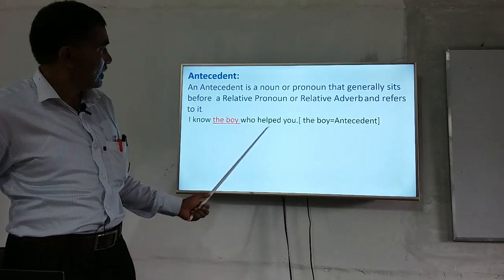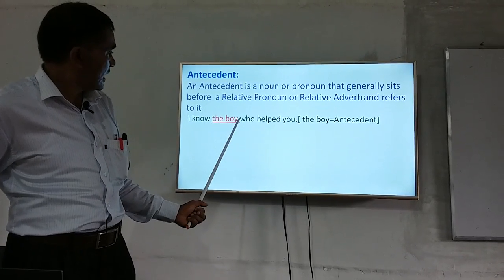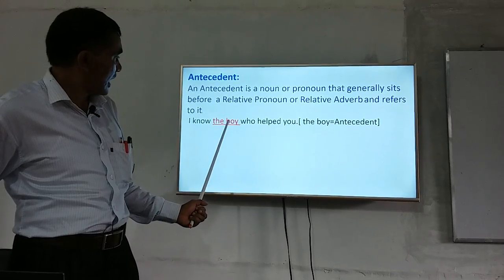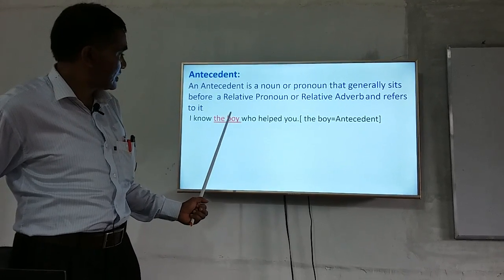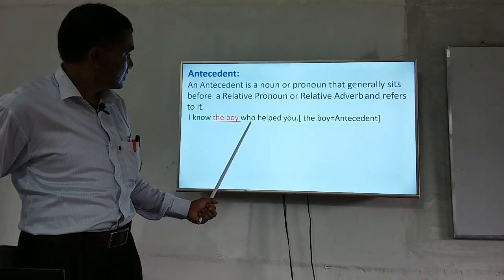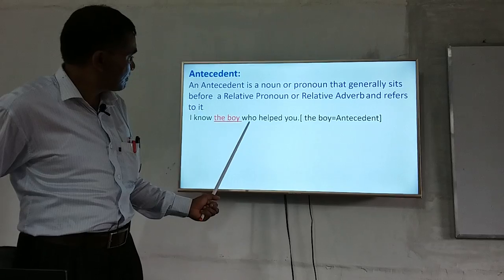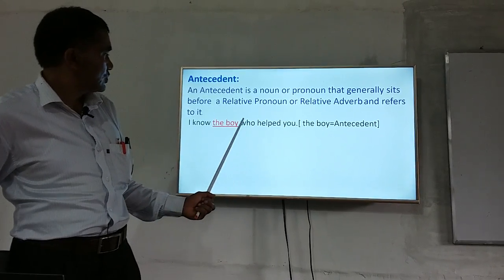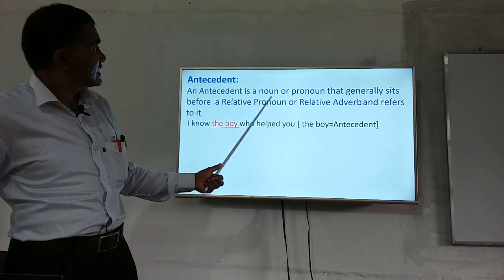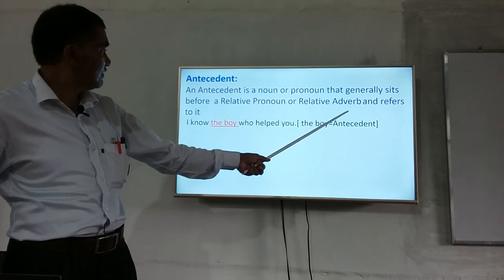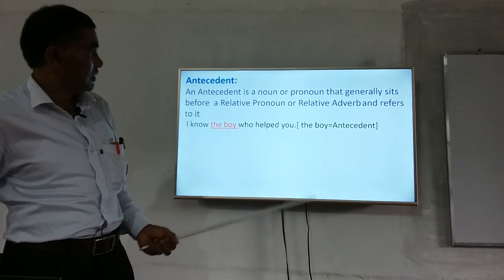I know the boy who helped you. Here, the boy is the antecedent, because after this antecedent, we have placed a relative pronoun who, and this relative pronoun connects this antecedent with the other parts of the sentence. So, an antecedent is a noun or pronoun that generally sits before a relative pronoun or relative adverb and refers to it. Okay?